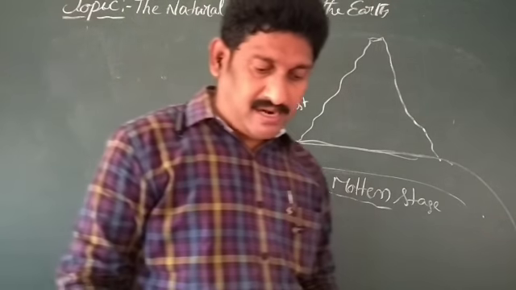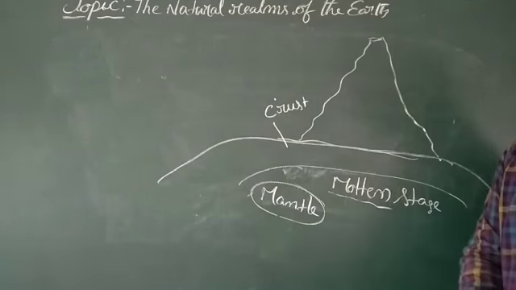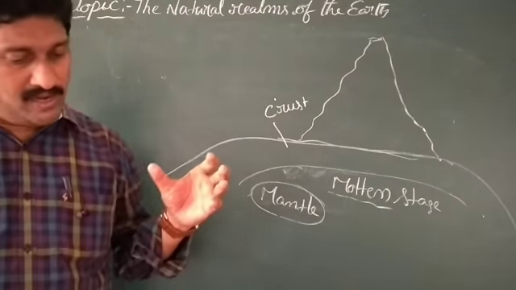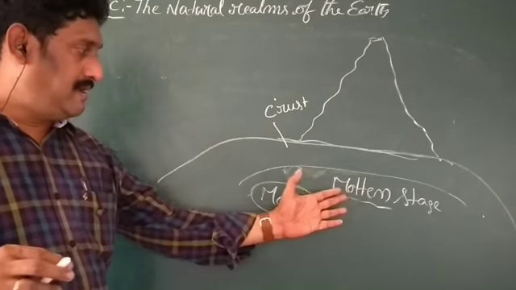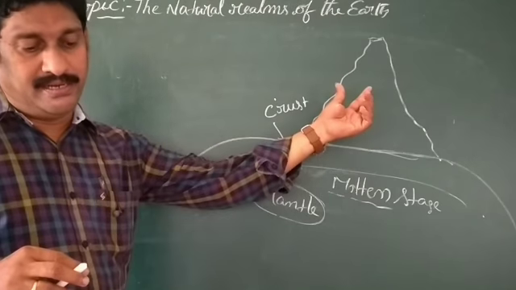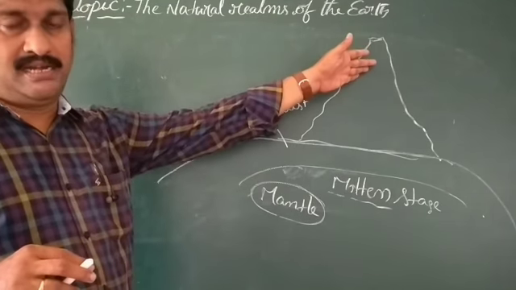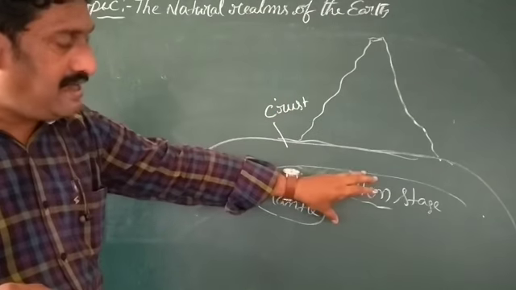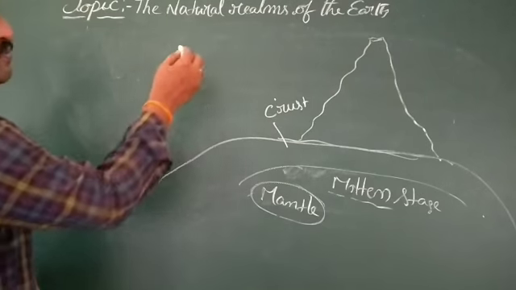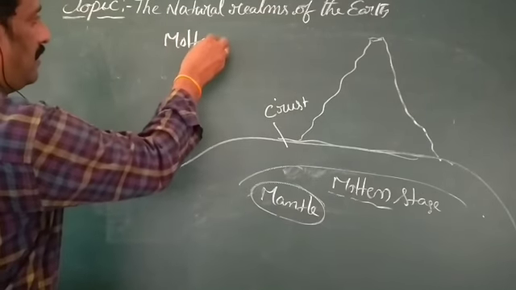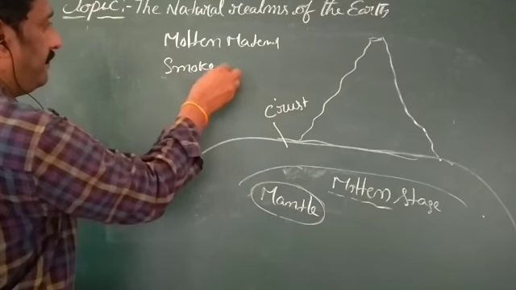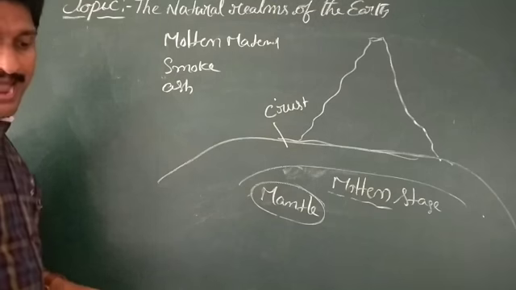So what happens is that these molten materials from the mantle can erupt on the earth surface, along with smoke and ash.